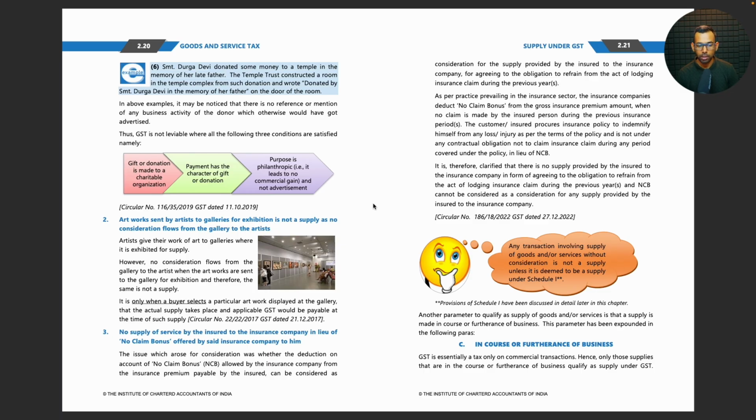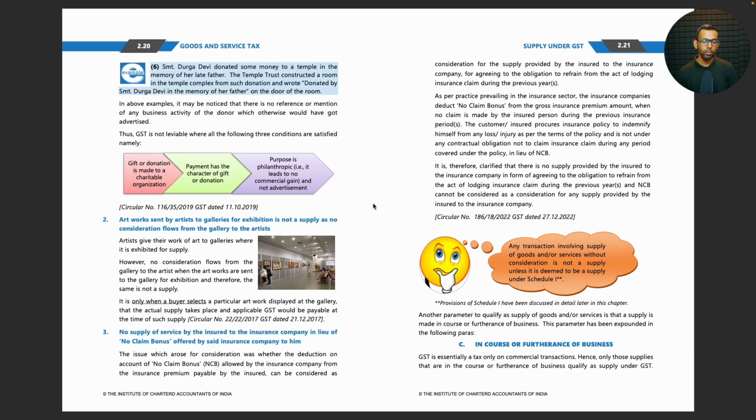Artwork sent by artists to galleries for exhibition is not a supply as no consideration flows from the gallery to the artists. Artists give their work of art to galleries where it is exhibited for supply. However, no consideration flows from the gallery to the artists when the artwork is sent to the gallery for exhibition, and therefore the same is not supply. It is only when a buyer selects a particular artwork displayed at the gallery that the actual supply takes place, and applicable GST would be payable at the time of such supply.